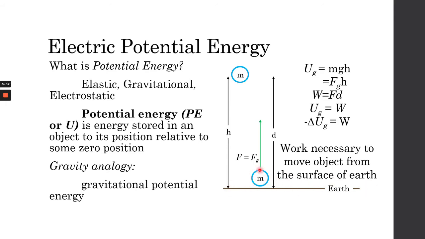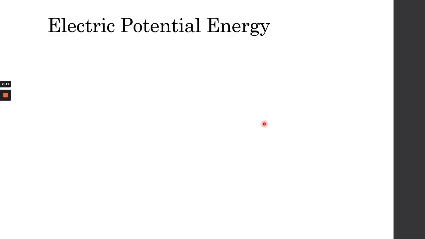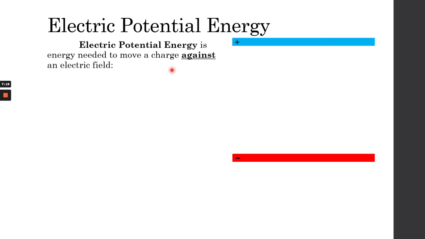So the energy I want, or what I'm looking for, is what energy do I need to move a charged particle opposite the direction of the electric field, and that is why we have a negative potential. In here, it's a negative gravitational potential energy. But here, instead of a gravitational potential energy, we will be discussing a negative electric potential energy.